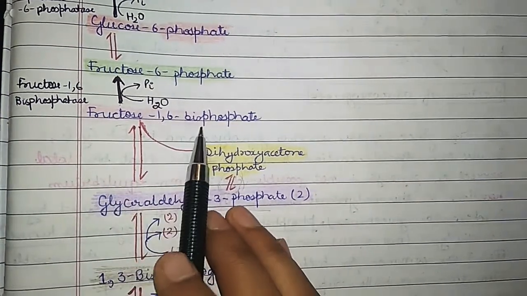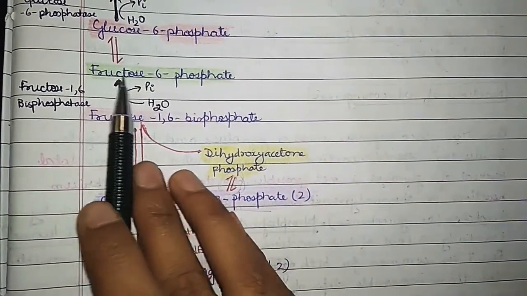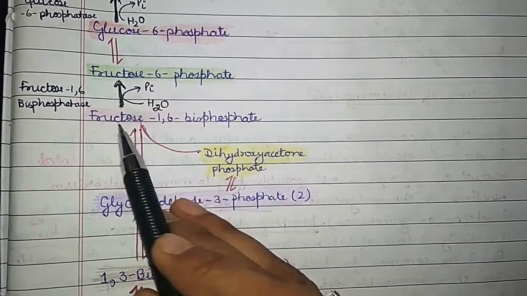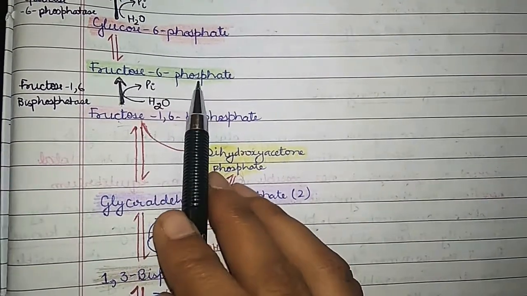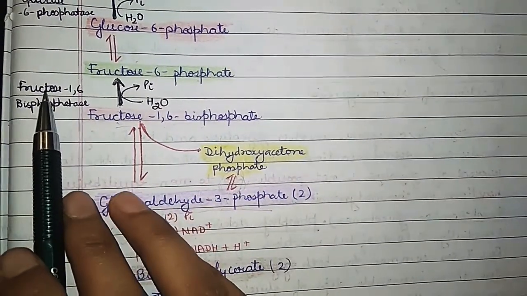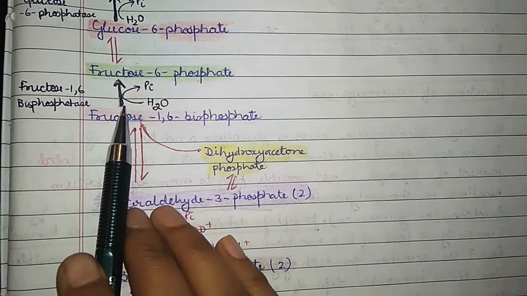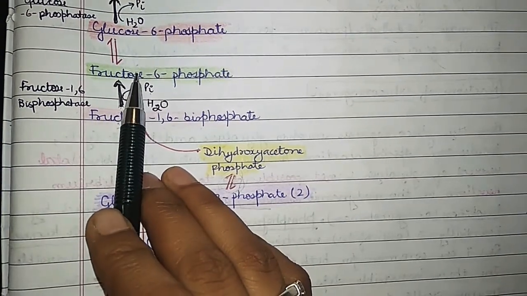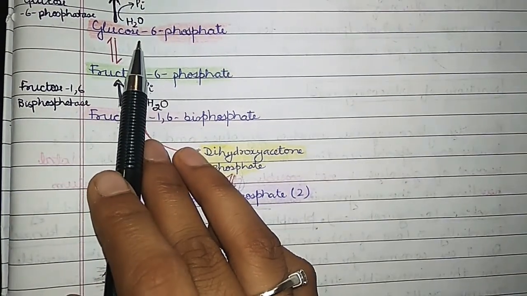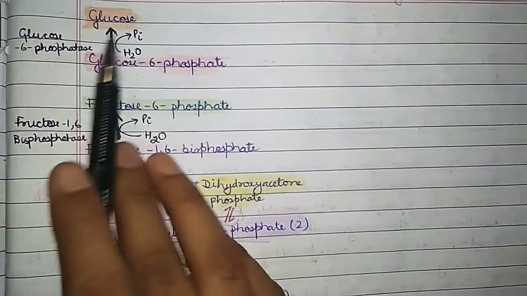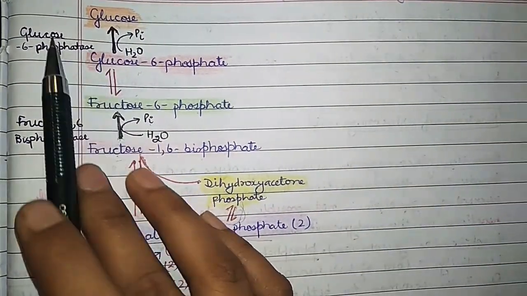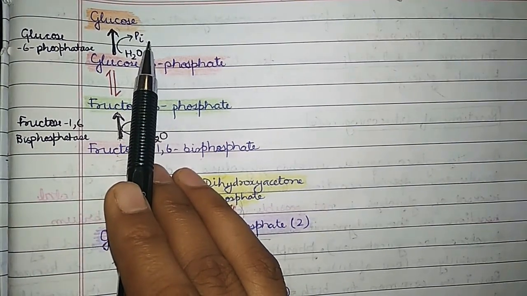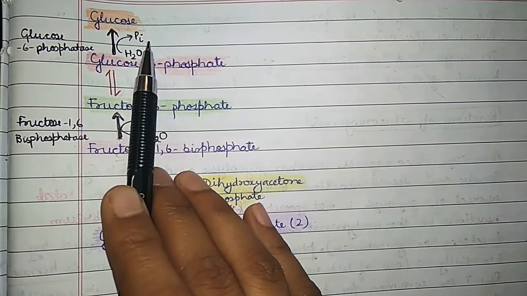So this fructose 1,6-bisphosphate is converted back into fructose 6-phosphate, and this is a non-reversible reaction. The fructose 1,6-bisphosphate is converted back into fructose 6-phosphate in the presence of fructose 1,6-bisphosphatase, and this is also a regulatory step, and the inorganic phosphate is released. From this fructose 6-phosphate, the glucose molecule is formed at last with the help of glucose 6-phosphatase, and inorganic phosphate is also released at this step. Now we are looking into these steps in depth.